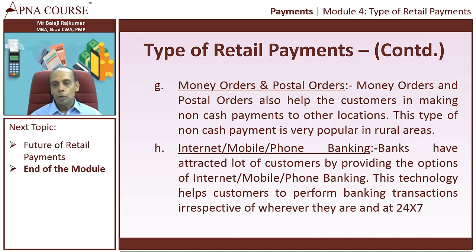For example, if I have an account in Chennai and I travel to New York, and I want to make an urgent funds transfer to my father, I can just sit in New York and make the funds transfer. I need not wait for the time when I travel back to Chennai and then make the transaction. So internet banking and mobile and phone banking are so convenient, where the customers need not wait for the bank or the branch or anything, and they can perform banking transactions anytime.